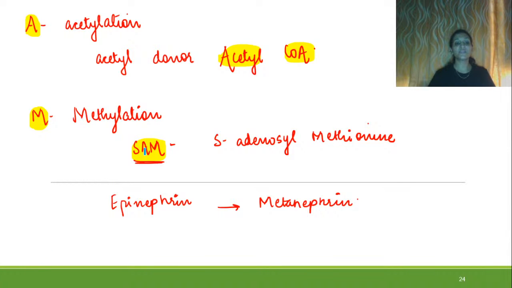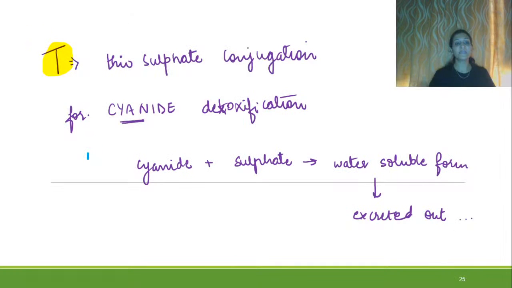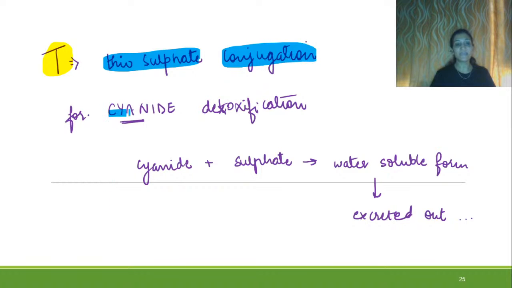Methylation occurs with the help of SAM, the universal methyl donor, S-adenosyl methionine. The example here is conversion of epinephrine into metanephrine. And lastly, thiosulfate.